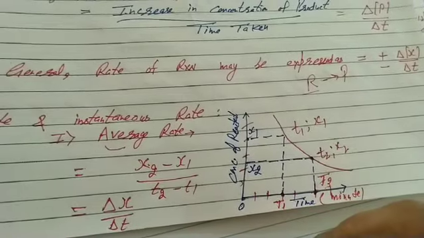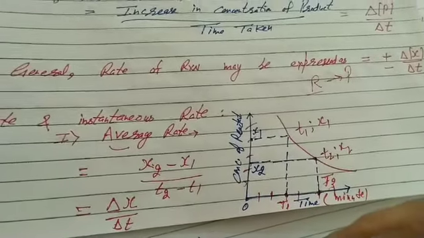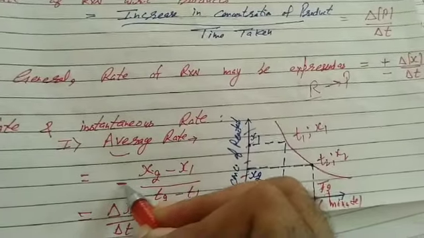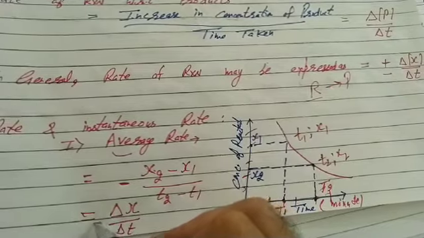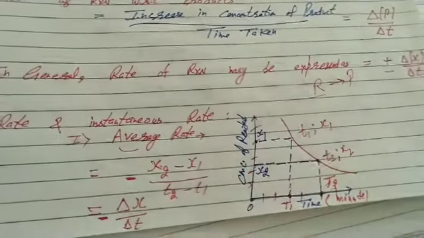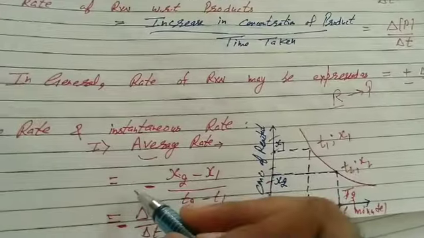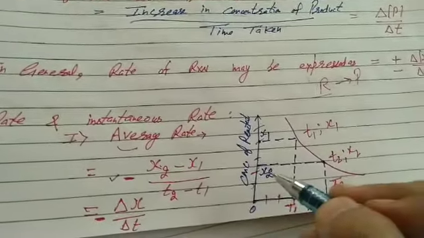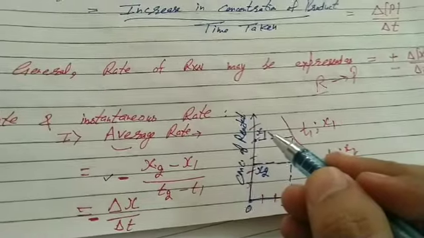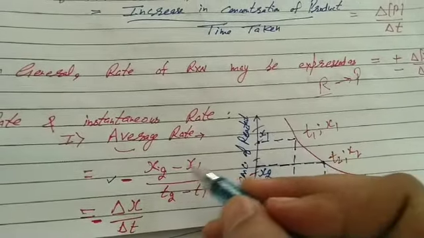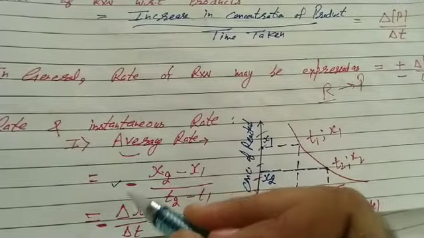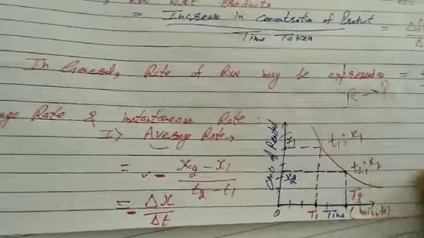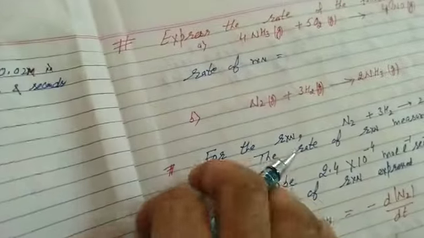So it will be in negative sign. Since rate is a positive quantity, we always express it with a negative sign, because negative negative becomes positive. The question may be, what is the significance of this negative sign in average rate? It makes the rate a positive quantity because x2, the final concentration, is always less than the initial concentration for reactant. Negative into negative, now it becomes positive.